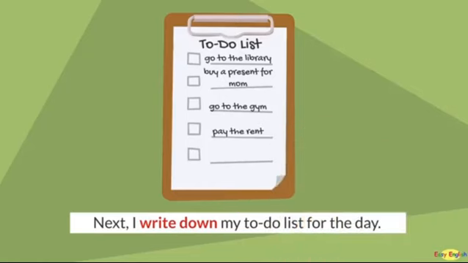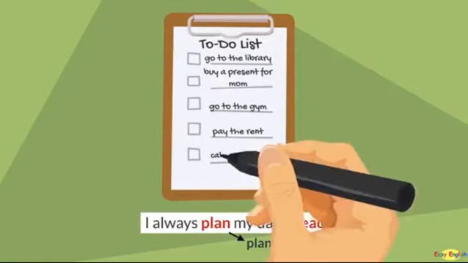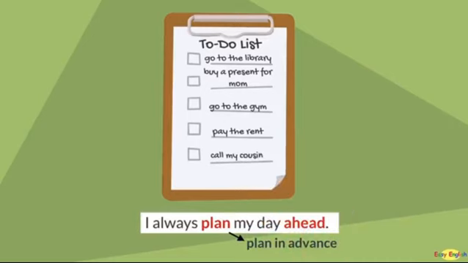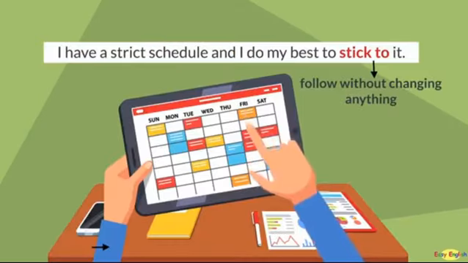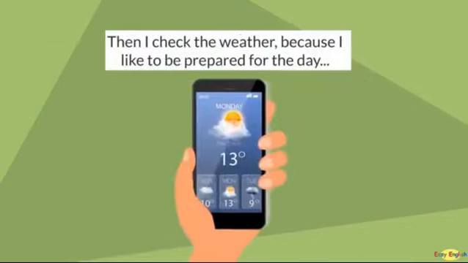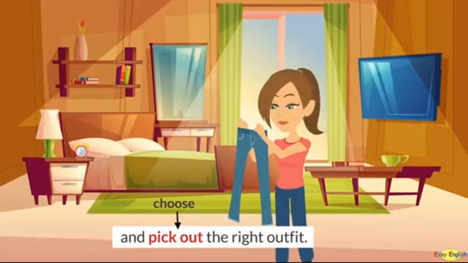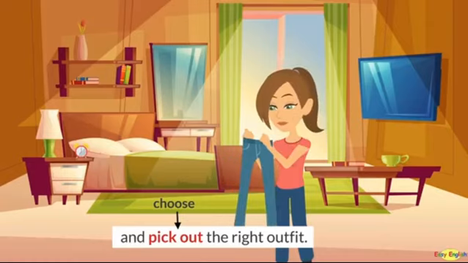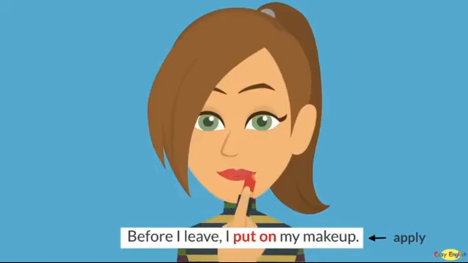Next, I write down my to-do list for the day. I always plan my day ahead. I have a strict schedule, and I do my best to stick to it. Then I check the weather because I like to be prepared for the day. And pick out the right outfit. Before I leave, I put on my makeup.